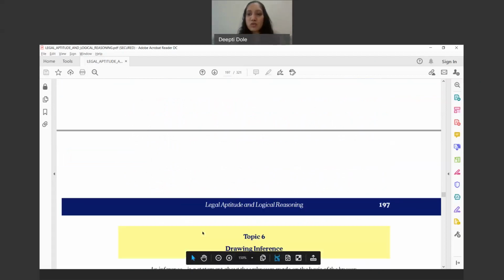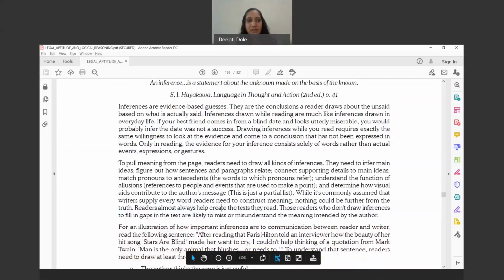And now we come to drawing inferences. In inferences, there will be evidence-based guesses you will have to make. These are the conclusions a reader draws from the unsaid, based on what is actually said. Now we are good at drawing inferences always. If I say it like this, you may say, oh, ma'am is either sleeping or not feeling well. So this is the inference which you draw. We are very good at drawing inferences.